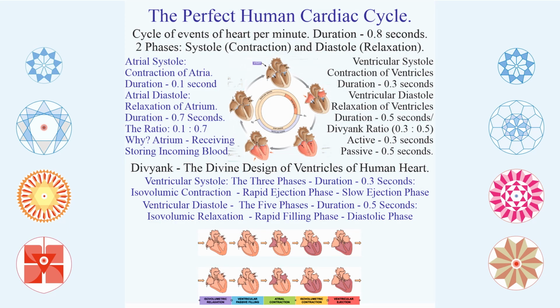To understand the cardiac cycle, as I've told you, the heart is designed with 4 chambers: left atrium, right atrium, left ventricle, right ventricle. Then you have 4 valves. Blood from the lower part of the body comes through the inferior vena cava. From the head and neck it comes through the superior vena cava, gets into the right atrium through the opening, and then blood passes from the right atrium into the right ventricle